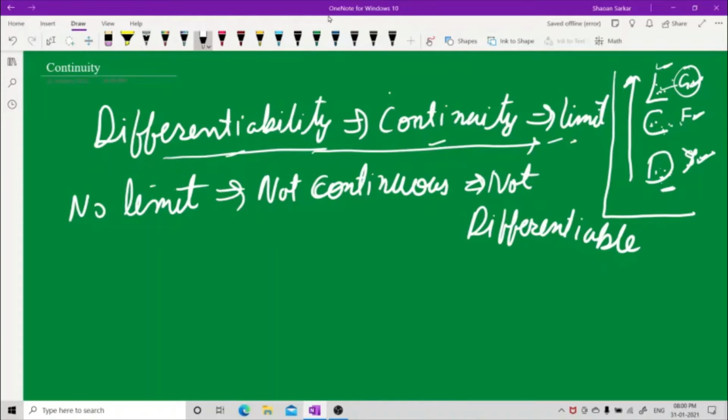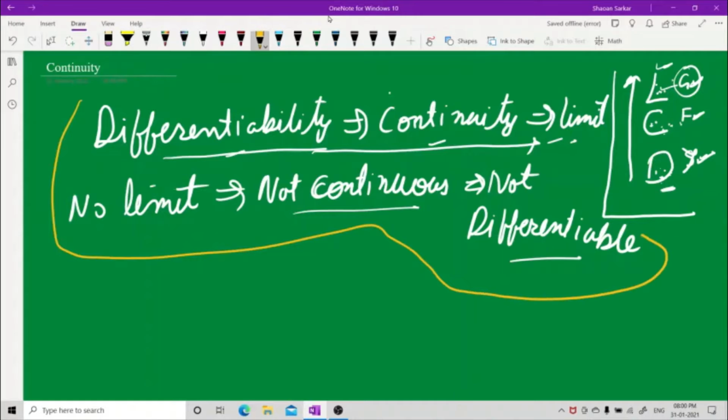Suppose limit exists and it is not continuous. So, not continuous implies not differentiable. But this is the way you have to remember. A function can have limit but no continuity. That could be possible. A function may have limit and continuity but no differentiability. I'll give you examples of this. I hope you have understood this point. This is the thing you need to keep in mind.